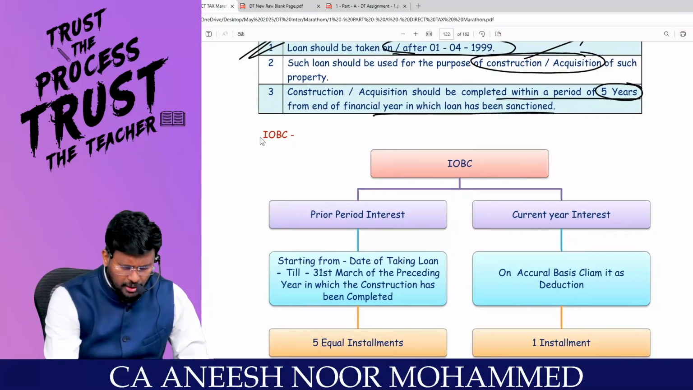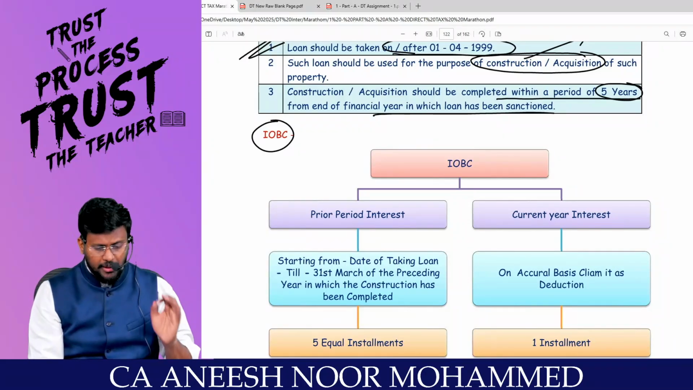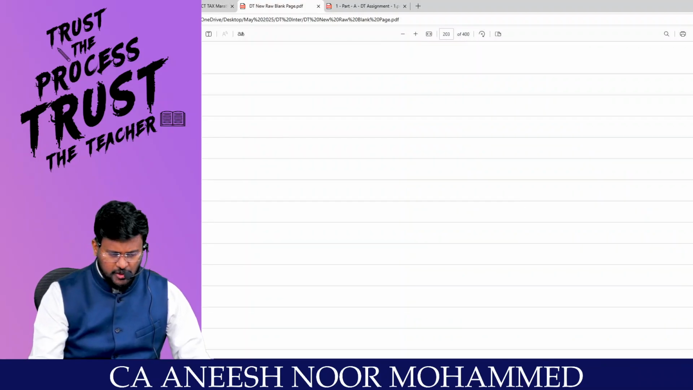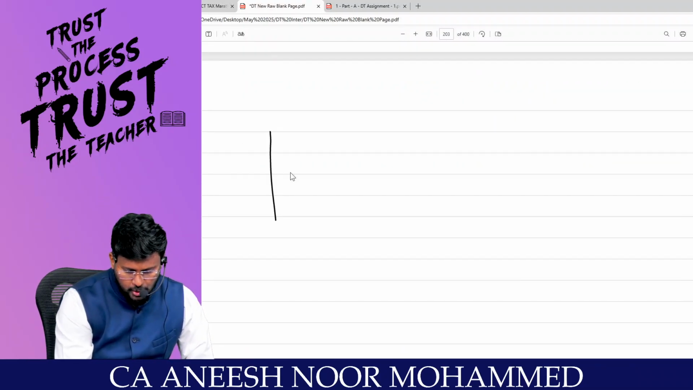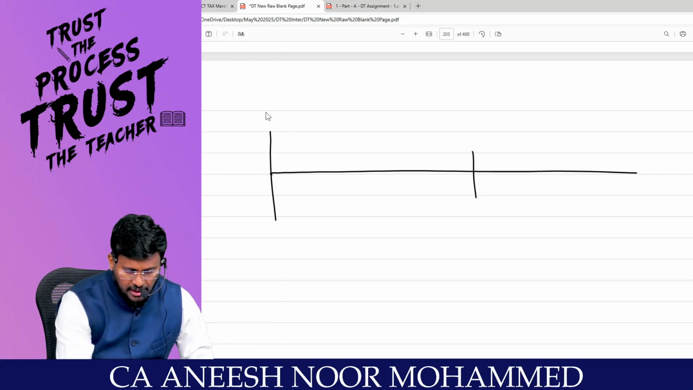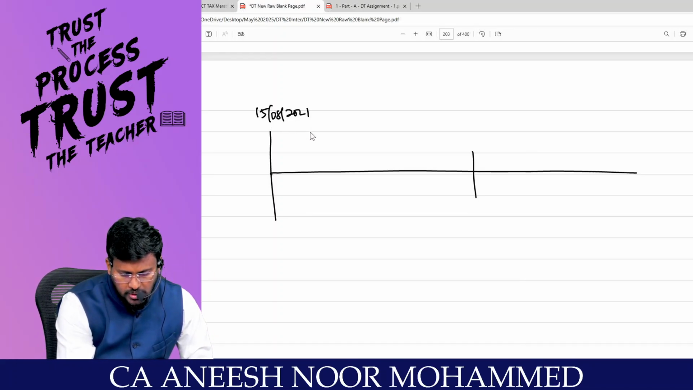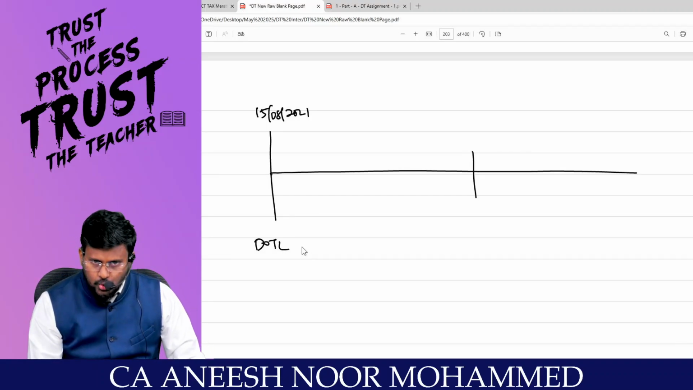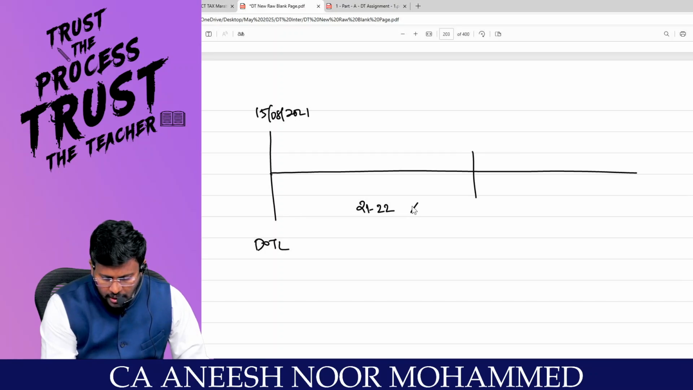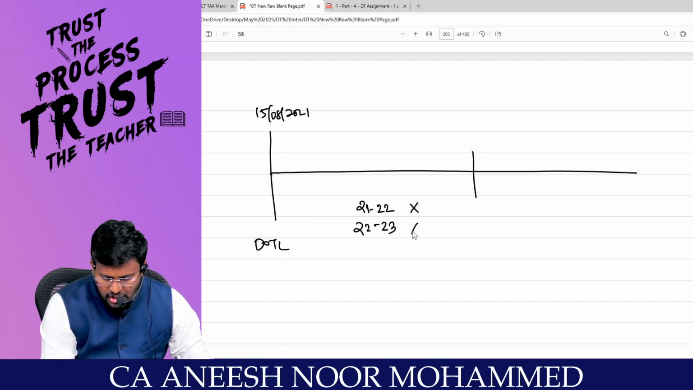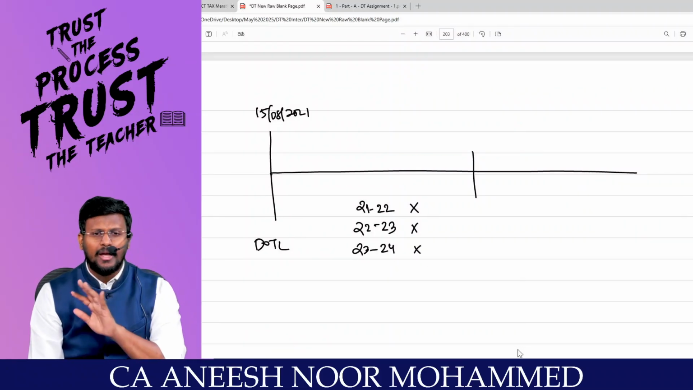A very important concept called interest on borrowed capital: prior period interest. I'll just explain this prior period interest with a small chart. Try to understand and picturize, my dear lovable students. Sometimes I would have taken a loan on this date, for example, sir, on 15/8 of 2021. From the date of taking the loan, I would have started constructing the house. But in 21-22, construction of the house would not have been completed. In 22-23, construction would not have been completed. In 23-24, construction would not have been completed.